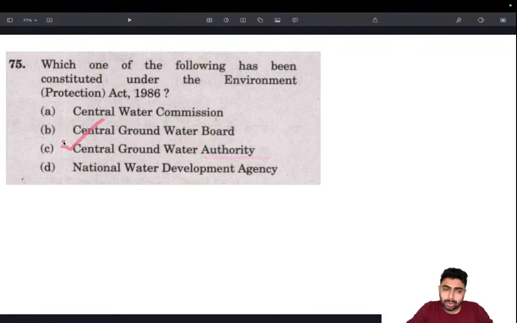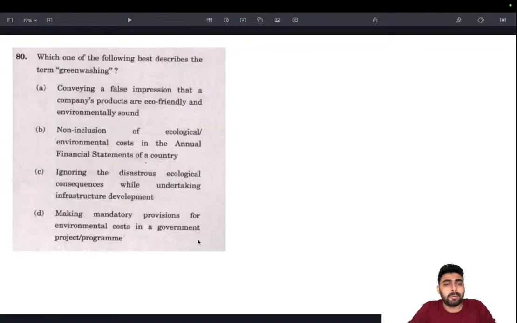From these two, I chose this because this is a more powerful body, and such an important legislation will have a powerful body like this. Authority and board. Boards are generally lesser in hierarchy, and authorities are more powerful compared to boards for a same domain. That's it. Moving on.